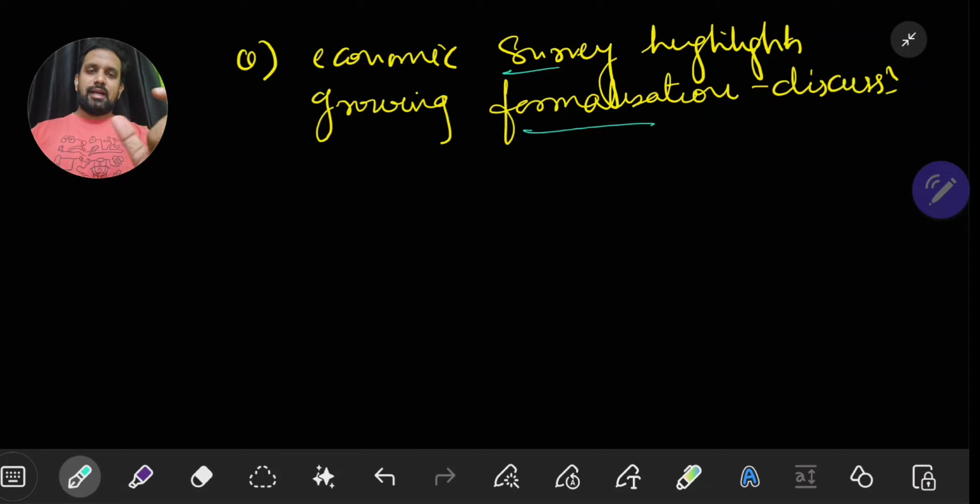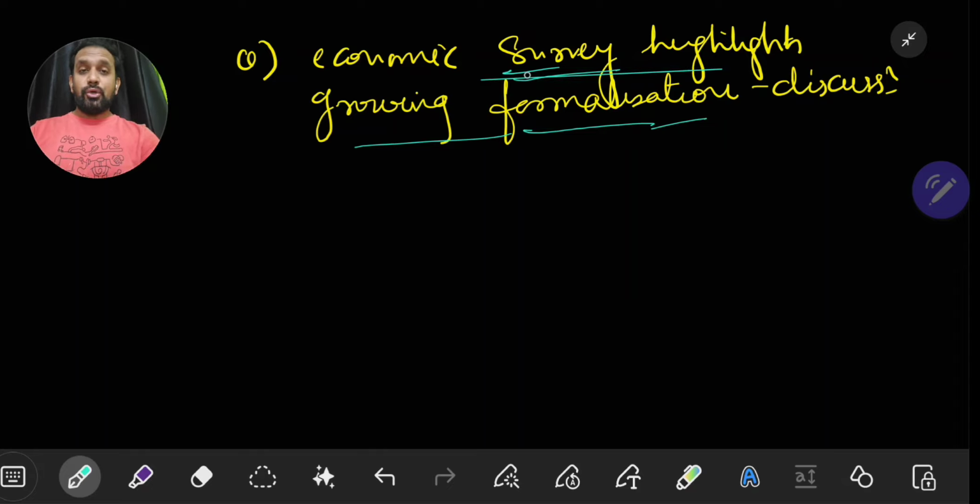How you have to understand the particular question is that it is all about substantiating the formalization with data and facts. How are you able to know that this particular question is all about data and facts substantiation? I'll tell you very clearly: in the question, if you read again and again, it says Economic Survey highlights.